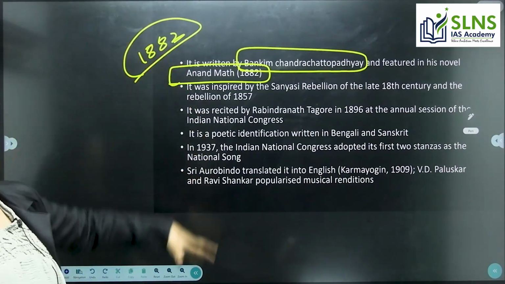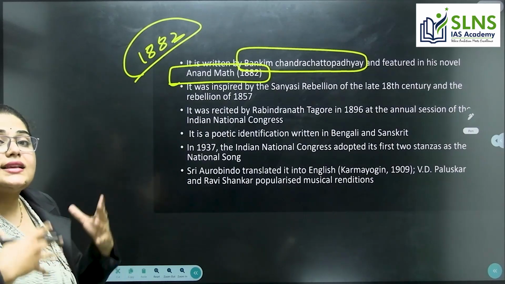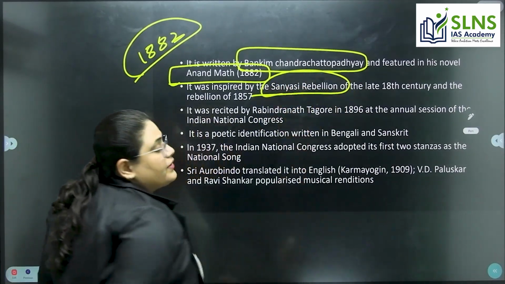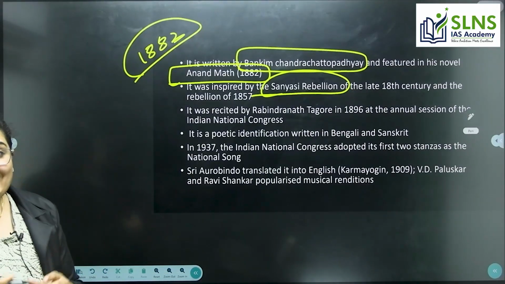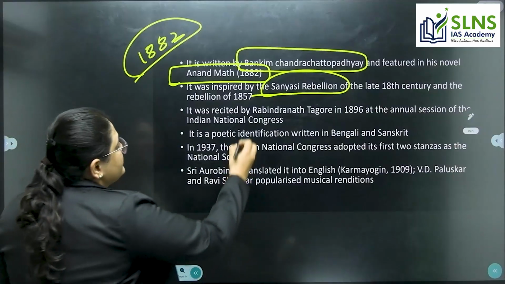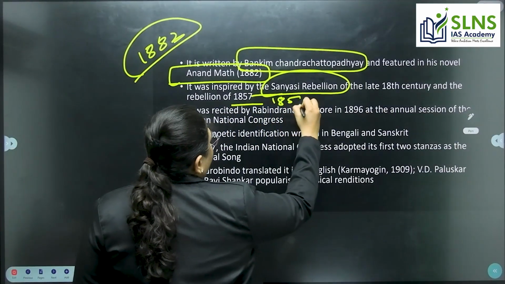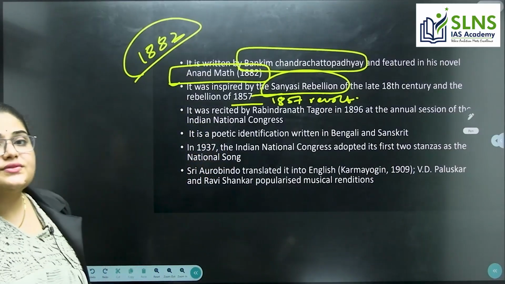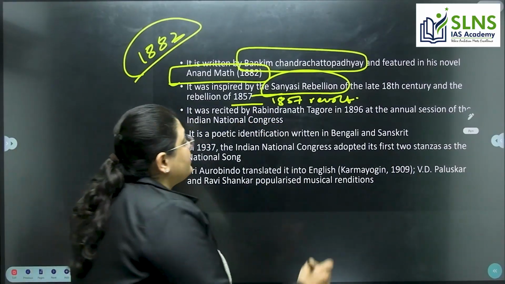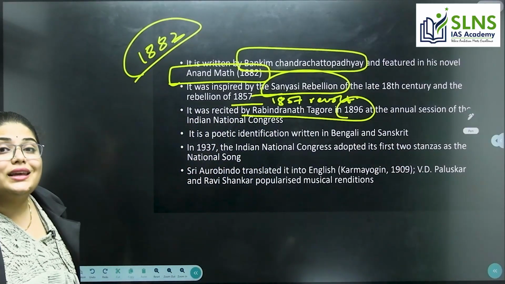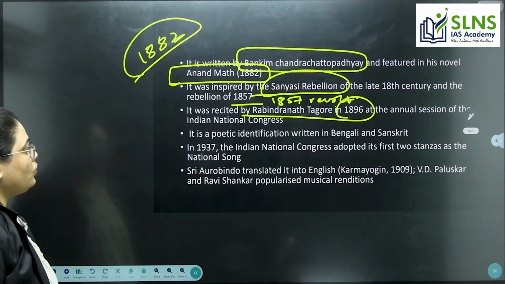This novel Anandamath took inspiration from the Sannyasi rebellion, which happened in the 18th century, and also from the 1857 revolt. This was first recited by Rabindranath Tagore in 1896 during the annual session of the INC. What is INC?